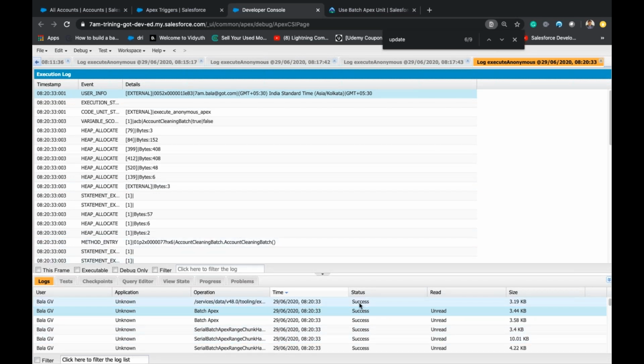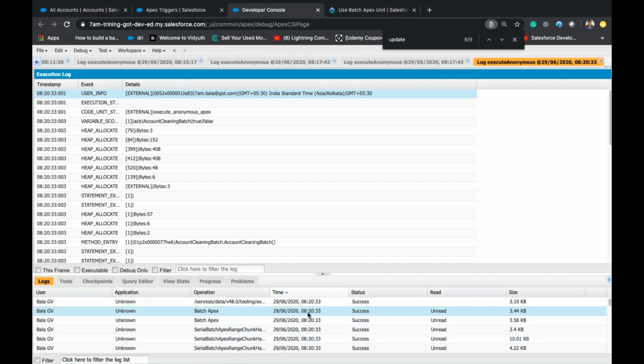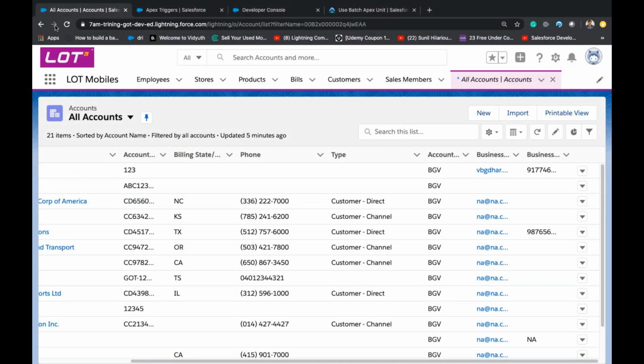So we see success. That means it just started. In a few seconds we'll see a few more debug logs. Meanwhile, let's go here and refresh.